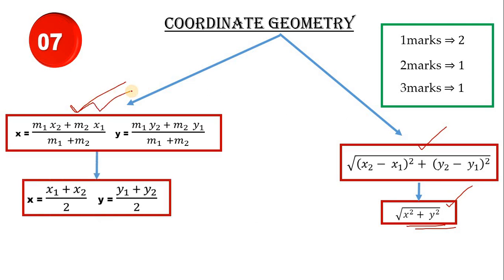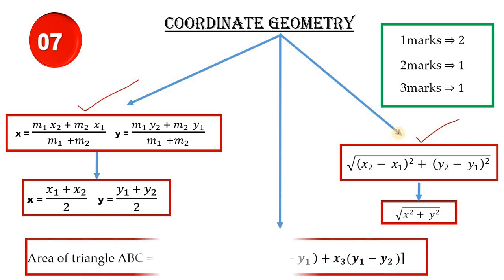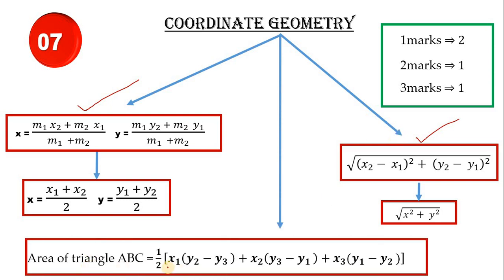And next, when the point is the midpoint, we have to use this formula. So x is equal to x1 plus x2 by 2 and y is equal to y1 plus y2 by 2. So definitely a problem will be there, no doubt at all. On distance formula also a problem will be there, on this also. And other than this, you have another formula also. That is the formula for finding the area of a triangle, very very important. On this also you will get a problem.